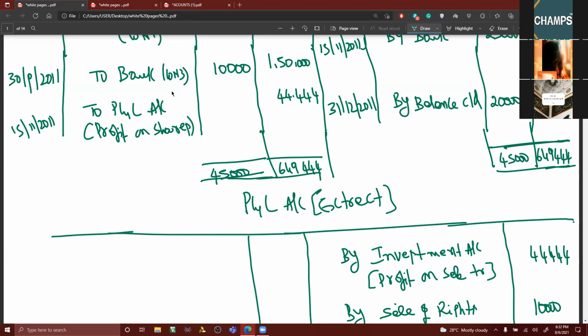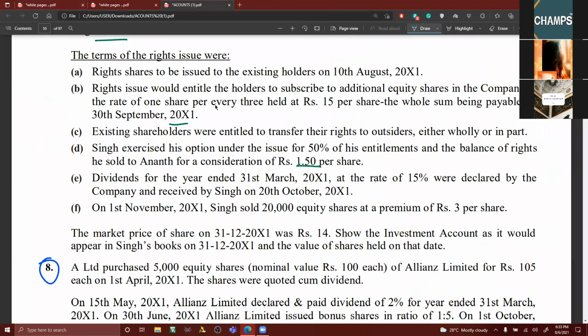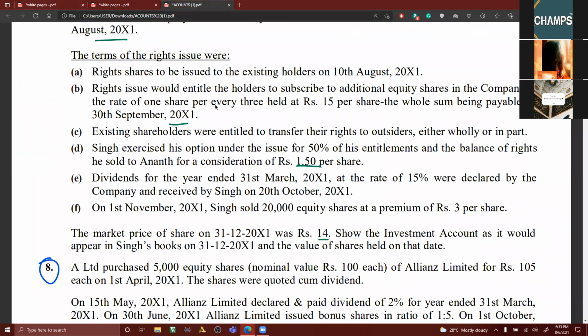Now, whether it is dividend, shares or debentures, if market value is not given, we shall assume cost price is lower than market value. But in this problem, he is saying that the market value is 14 rupees. That means after getting the closing balance, you have to compare cost price or market value, whichever is lower, and that will be taken. So far in the problems, what we have seen, cost price was always lower than the market value. Suppose market value happens to be lower than cost, this particular point also I have explained.